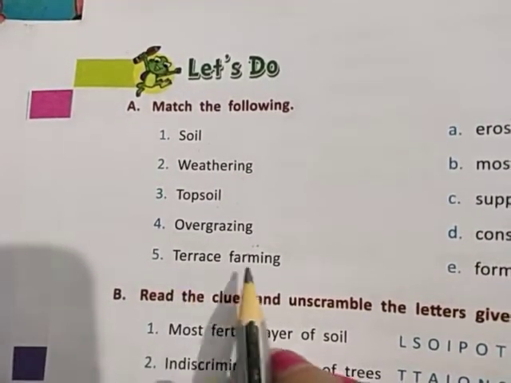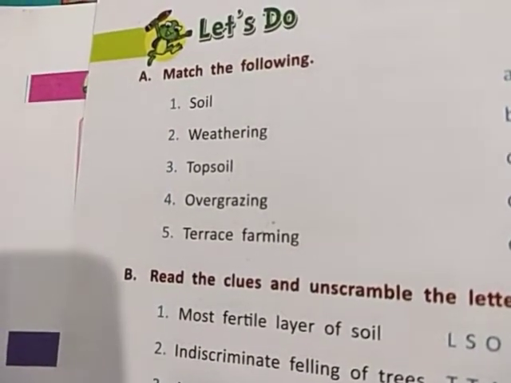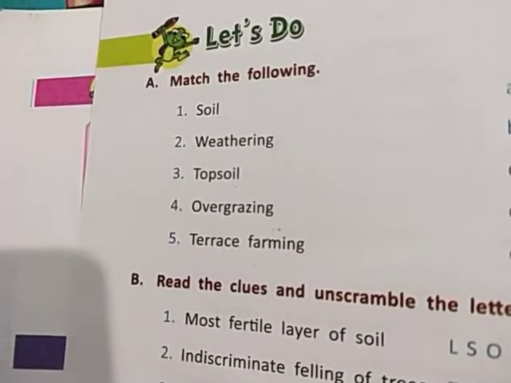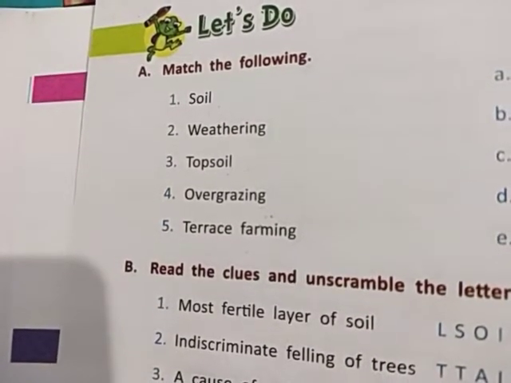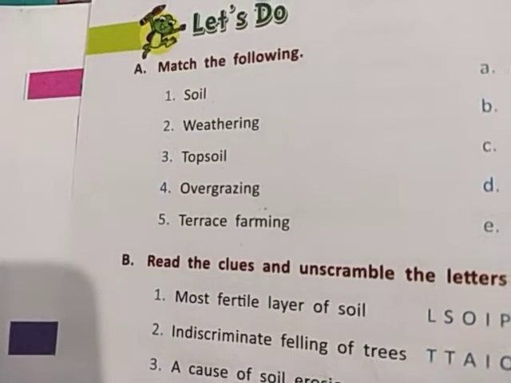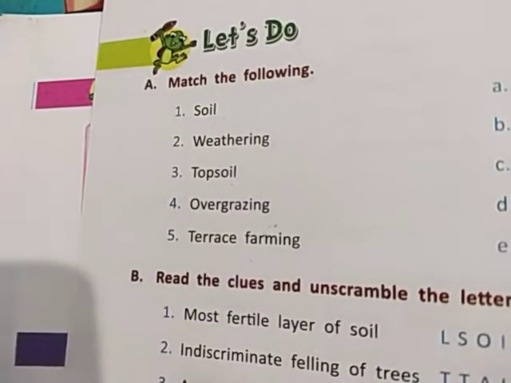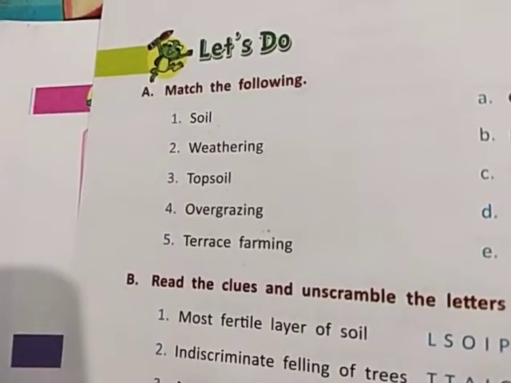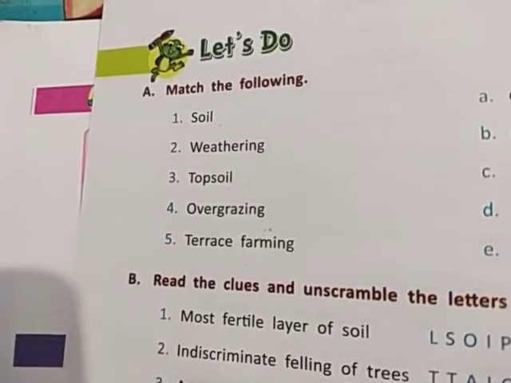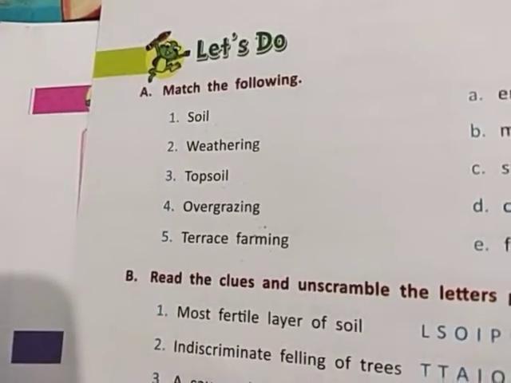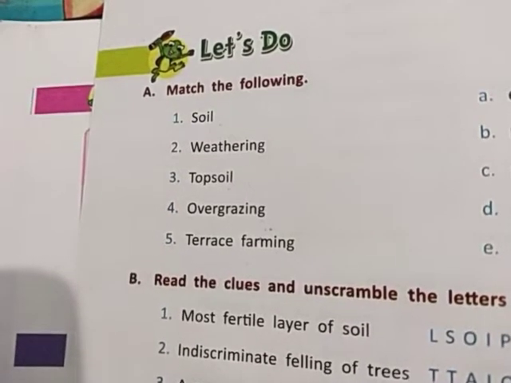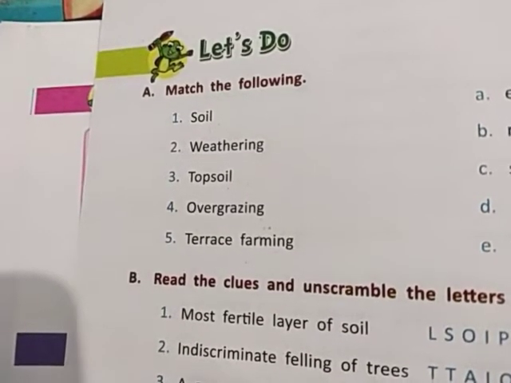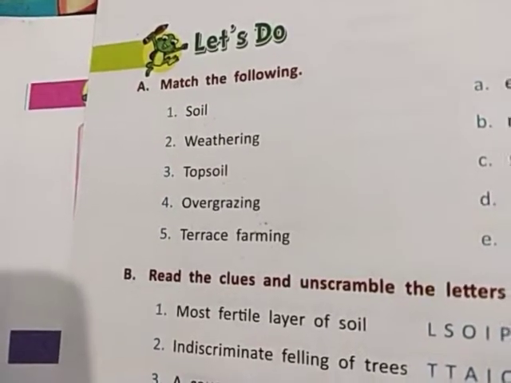Now the last one is terrace farming. Children, it is a very important point of this chapter. Terrace farming comes under soil protection, that is known as soil conservation. The opposite word of soil erosion is soil conservation. I usually tell this many times in my videos. I think you all now have a good, accurate meaning in your brain.